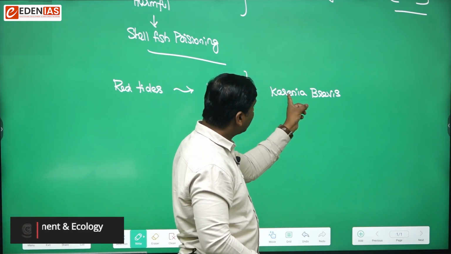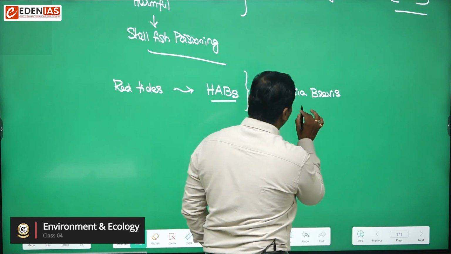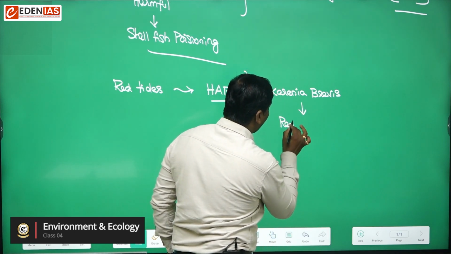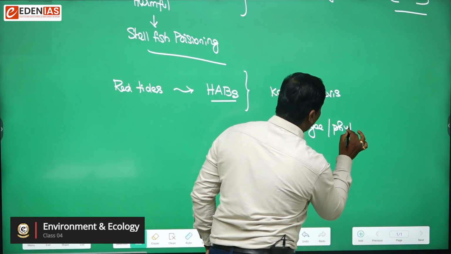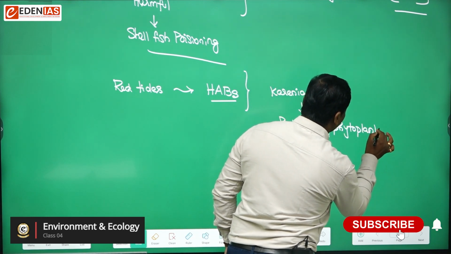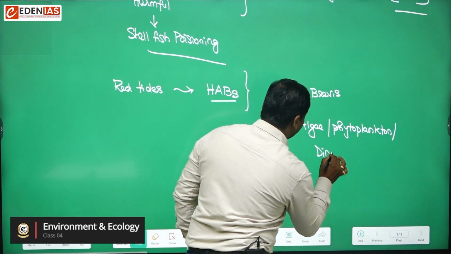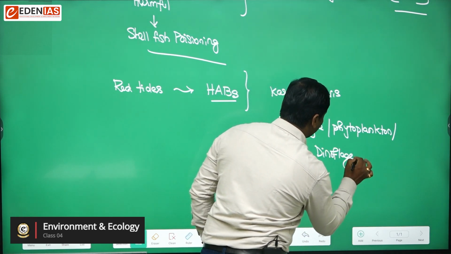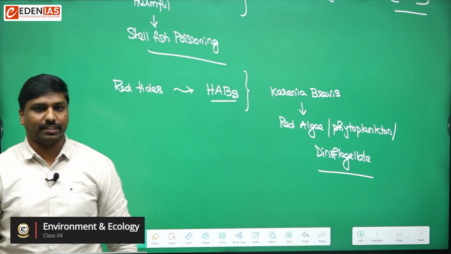And why has it occurred? It has occurred due to Karenia brevis. What is it? It's a red algae, a kind of phytoplankton, and a kind of dinoflagellate. So try to remember all of these things. Okay.